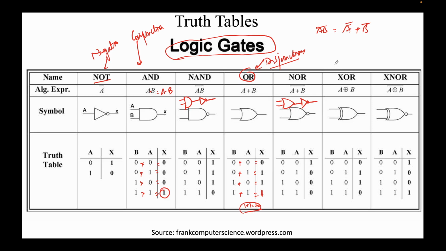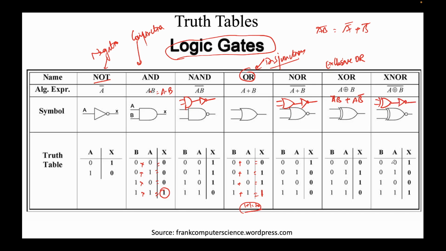Two other gates are there which we encounter. This is called the XOR gate, exclusive OR. The expression of this reads: A bar B plus A B bar. And this is the truth table for this. You can put this formula here and you'll get this truth table. Again, XNOR is nothing but you put an XOR gate and invert this. This is what XNOR stands for. This is the truth table for this.